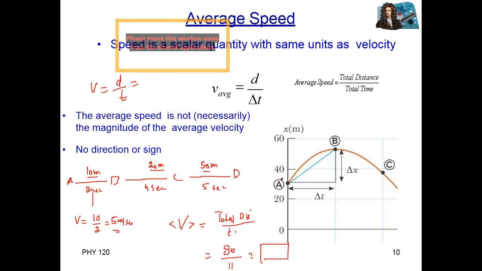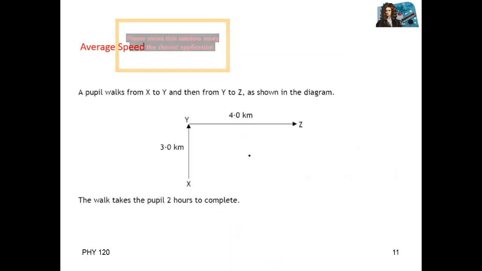Okay, average speed. For example, this question: a body starts from X, reaches Y, covering 3 kilometers, then from Y reaches Z, covering 4 kilometers. What will be the average speed? Average speed, this symbol is for average, is equal to total distance covered divided by total time taken.